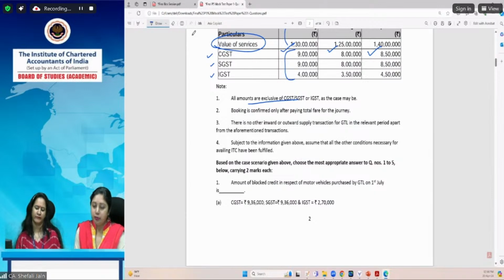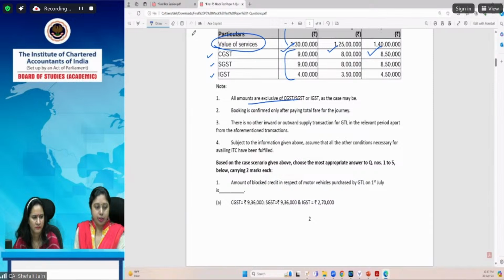Subject to information given above, assume all other conditions necessary for availing ITC have been fulfilled. Now, whatever riders have been given above, otherwise for all the other information, tax has been paid to the supplier and services have been received within the time, and all other conditions for availing ITC, such as use in the course or furtherance of business, have been fulfilled, subject to the other information provided above. So for GSTR 2B, whether the supplier has filed his GSTR 1 and it is being reflected in our GSTR 2B, we need not worry about those factors which are not mentioned. So that is what note 4 reflects.